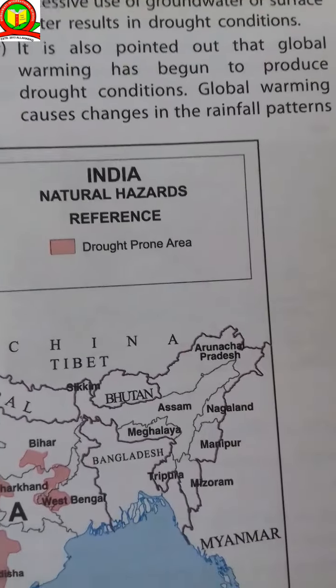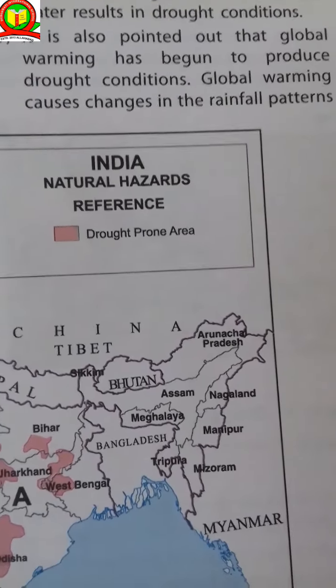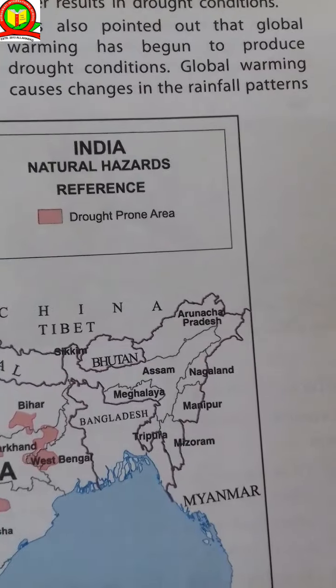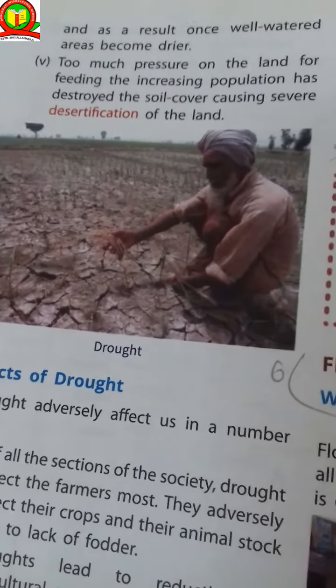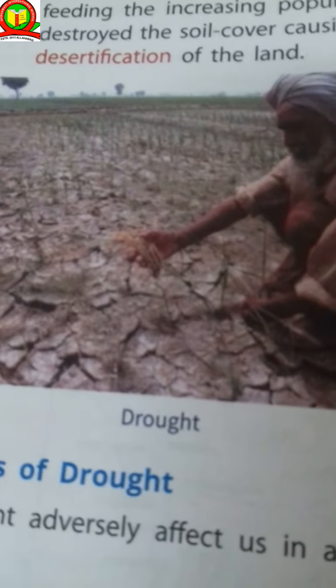It is also pointed out that global warming has begun to produce drought conditions. Global warming causes change in rainfall patterns. As a result, once well-watered areas become drier. So you can see the drought areas.